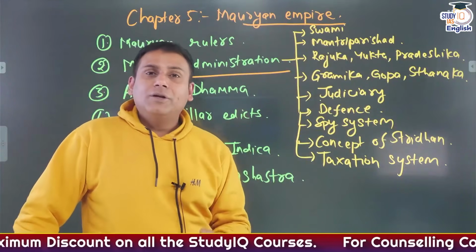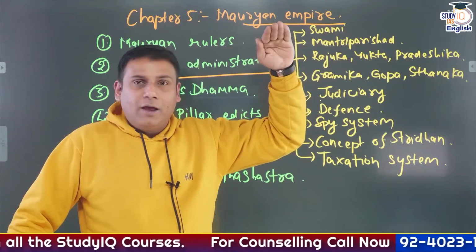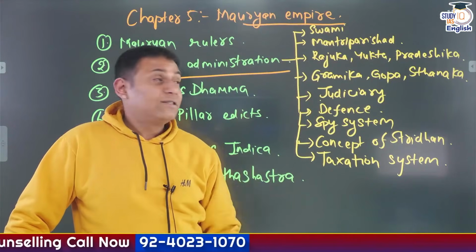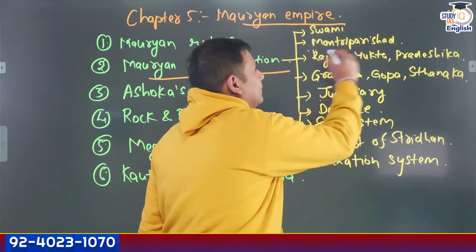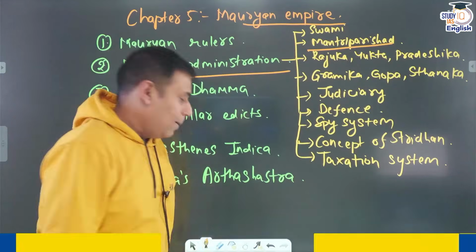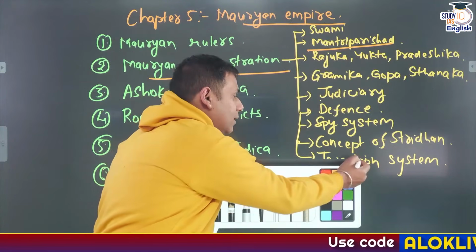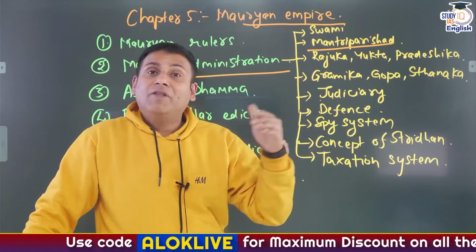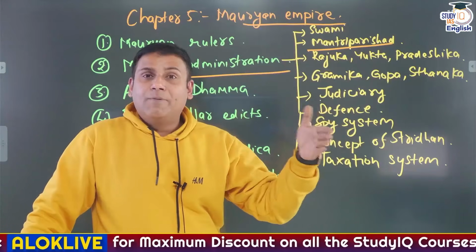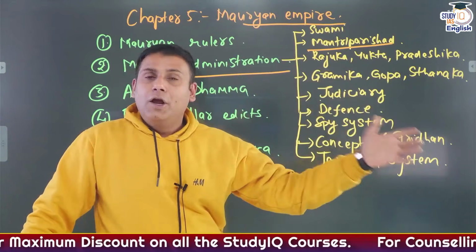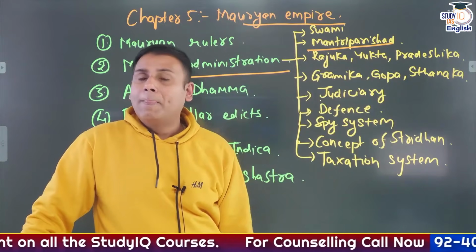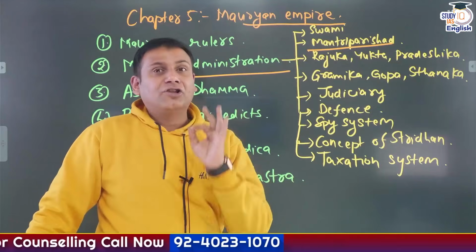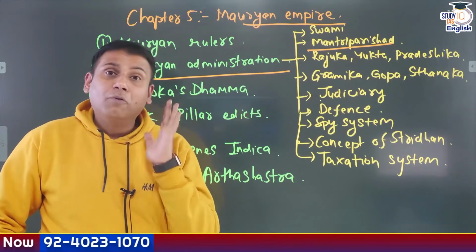In Mauryan administration, at the apex we have the king. The king is assisted in performance of his duties by a council of ministers referred to as Mantri Parishad. Mantri Parishad is headed by the Pradhan Mantri or Mantri Parishad Adhyaksh, that is the Prime Minister, who acts as a channel of communication between the Council of Ministers and the ruler. There are different departments, and as per Kautilya's Arthashastra, there are 33 to 34 departments.